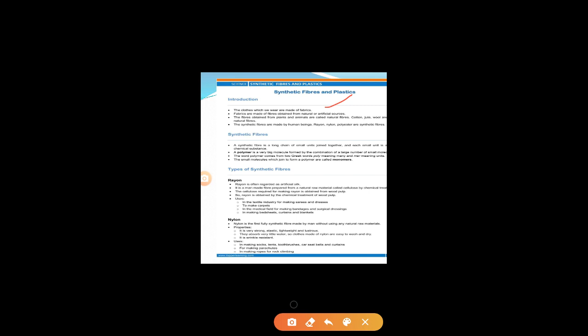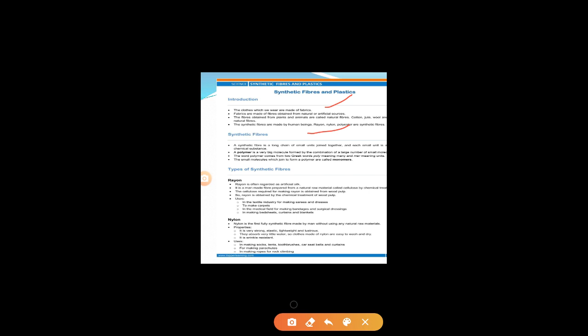Natural fiber means the fiber which we obtain from nature. These fibers are known as natural fibers. For example, cotton, jute and wool are natural fibers. Then we also studied what artificial, man-made and synthetic fibers are. These are the fibers which are prepared by human beings. So these fibers are known as synthetic fibers, artificial fibers or man-made fibers. Examples are rayon, nylon and polyesters. These are the synthetic fibers.